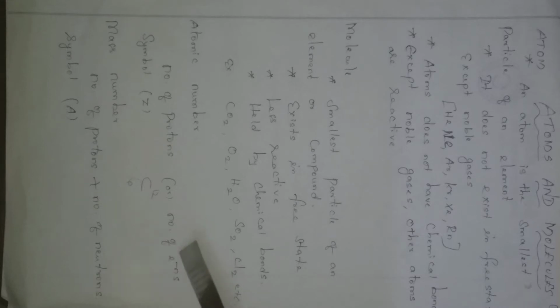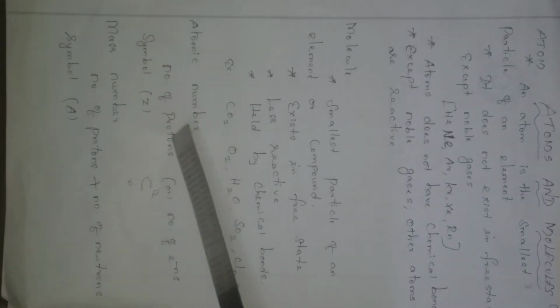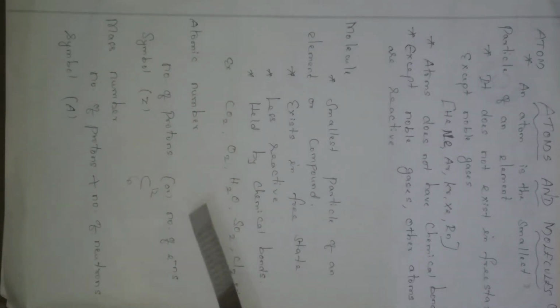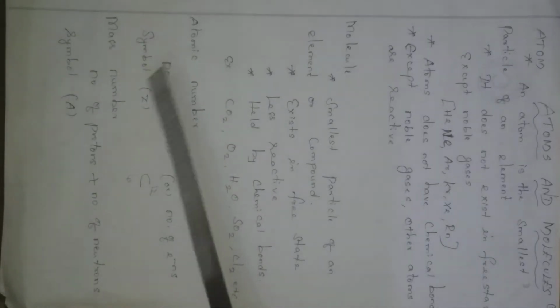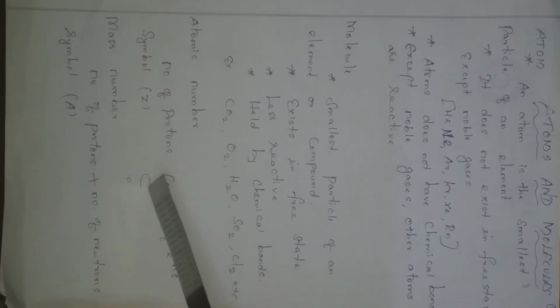If equal numbers of protons and electrons are present, then the atom is said to be neutral. We know that. So the number of protons is the atomic number. Similarly, the number of electrons present in an atom also refers to the atomic number, and it is denoted by the symbol Z. For example, carbon C, its atomic number is 6.